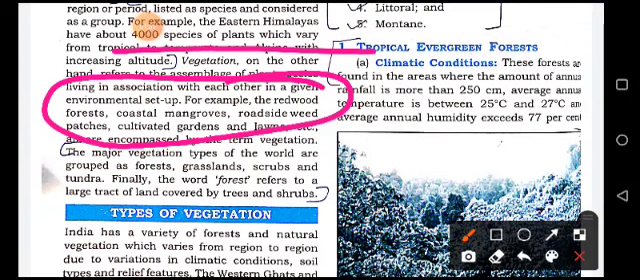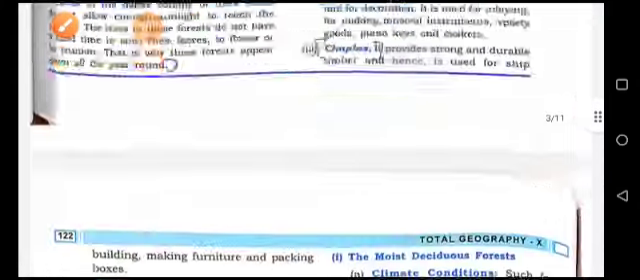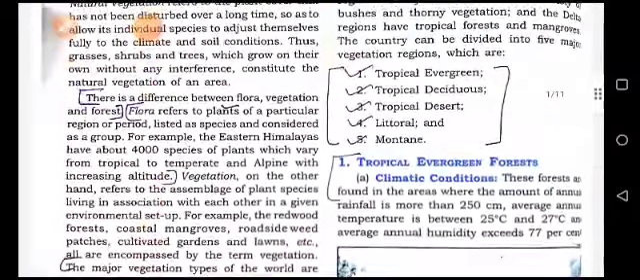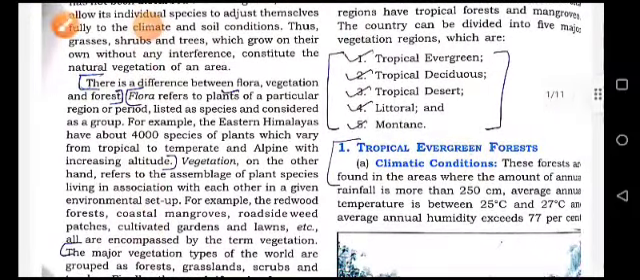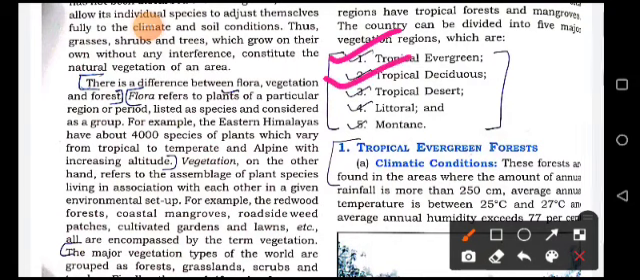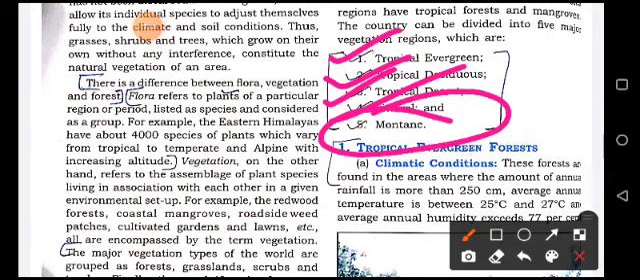Now, how many types of vegetation? So, we have 5 types of vegetation. The first one is tropical evergreen, tropical deciduous, tropical desert, littoral and the mountain. So the first one is your tropical evergreen forest.